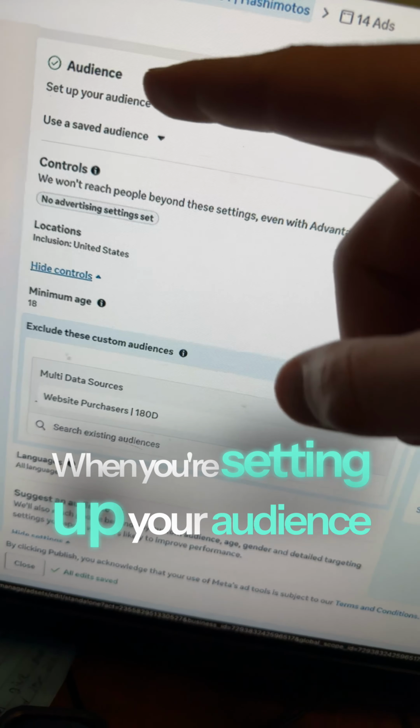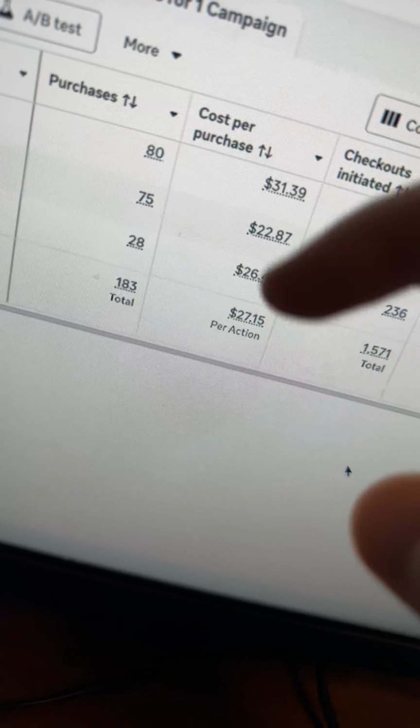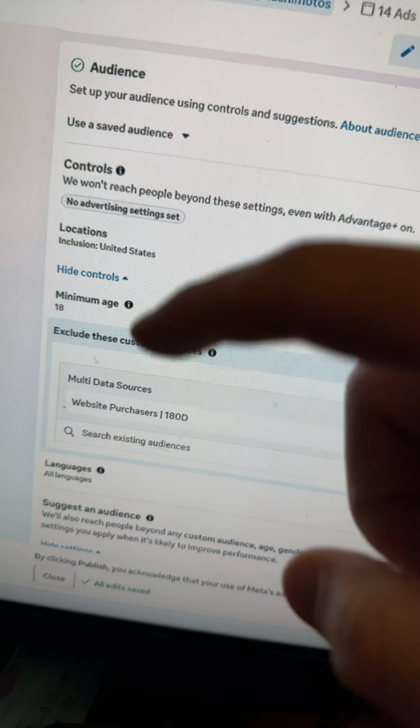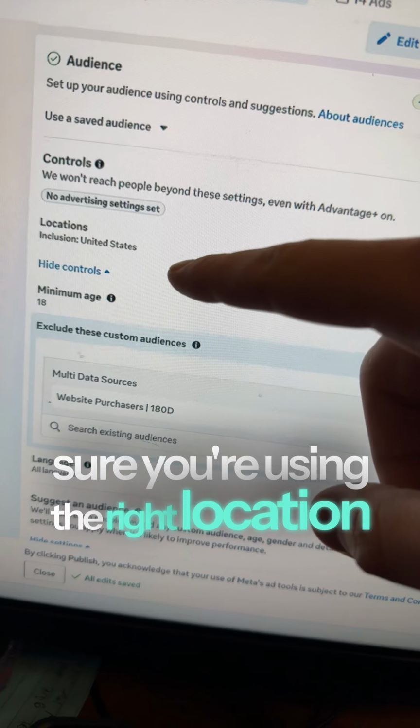When you're setting up your audience or targeting settings in Meta, make sure you do this. I'm using this on a brand that's getting around a $30 cost per purchase right now on a subscription product. So first off, just always make sure you're using the right location for wherever you are.